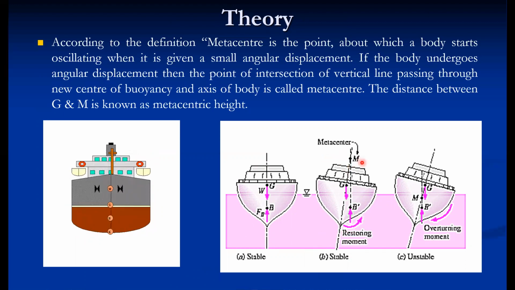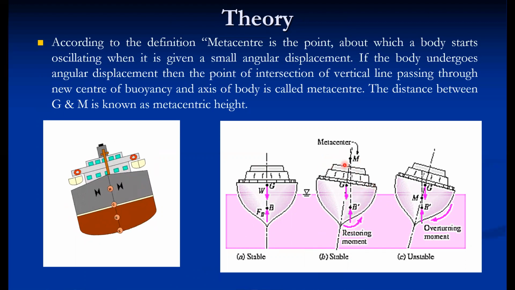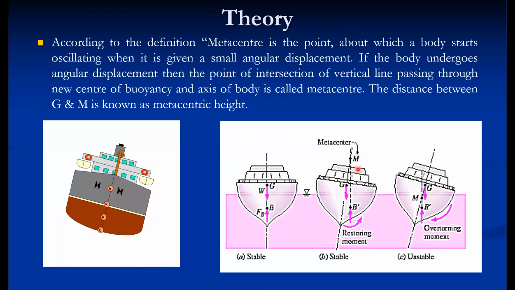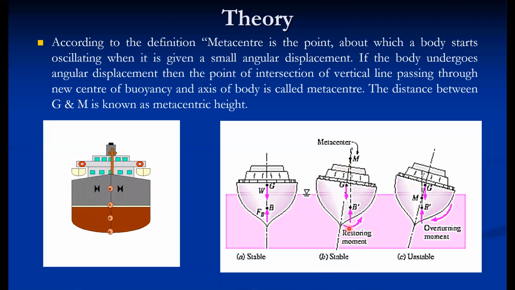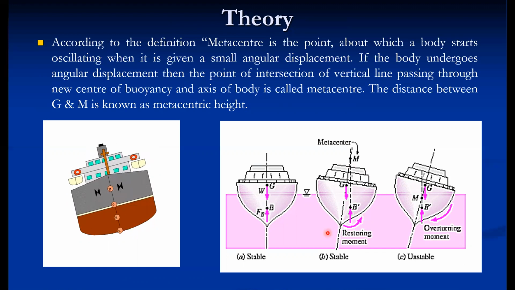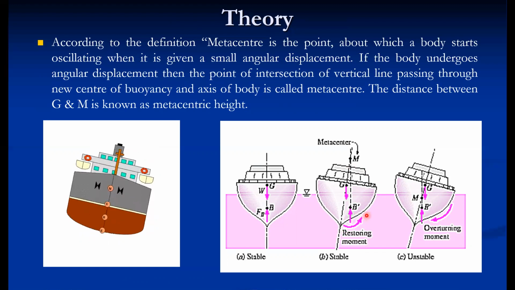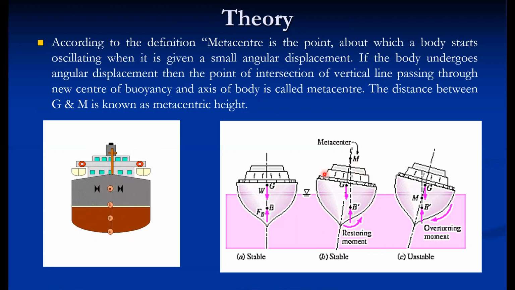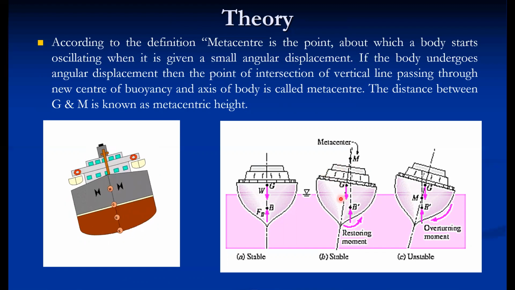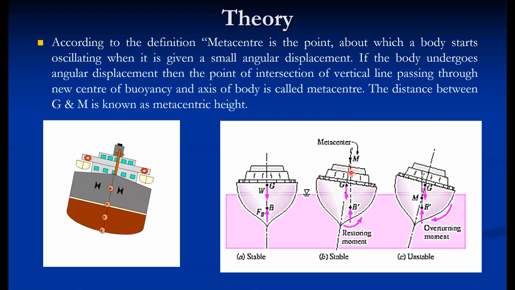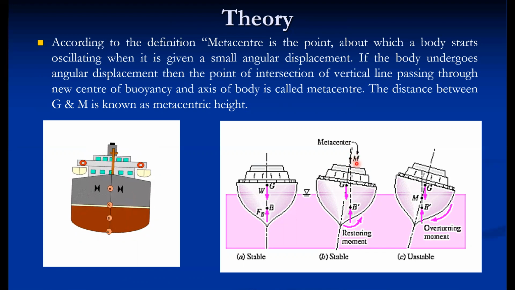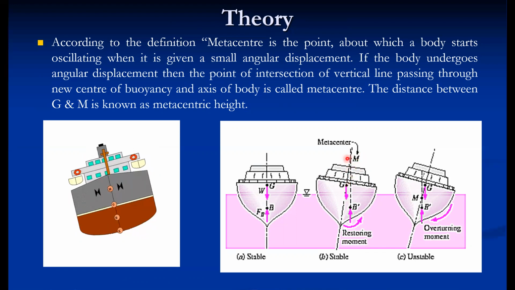So that acts opposite to the direction of the acting couple. If the acting couple is in the clockwise direction, the restoring couple developed by the body rotates the body in anti-clockwise direction, and it brings the body to its stable state of equilibrium. So that happens when point M, that is the metacenter, lies above G.